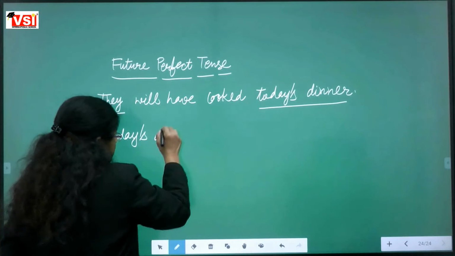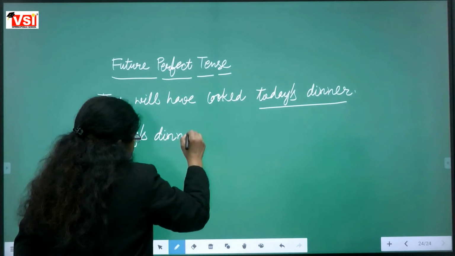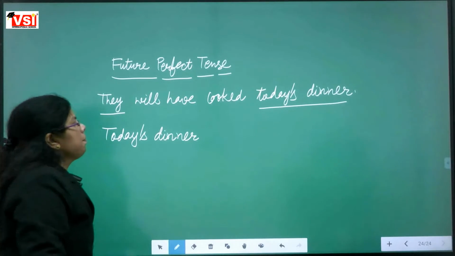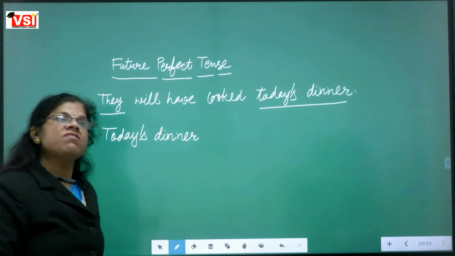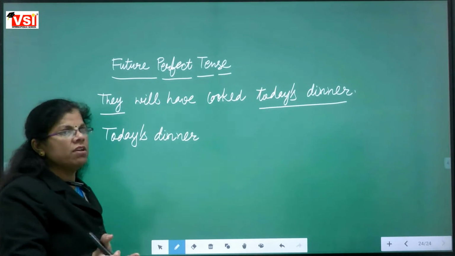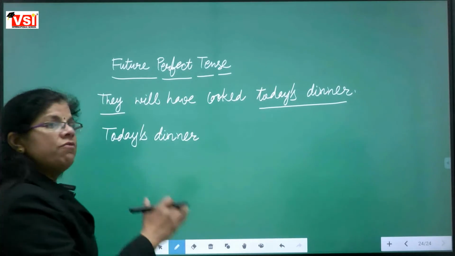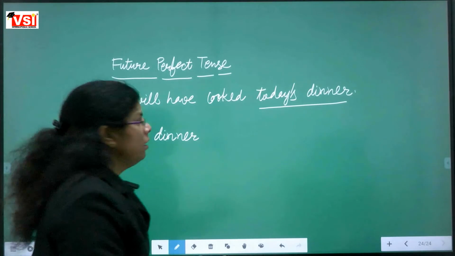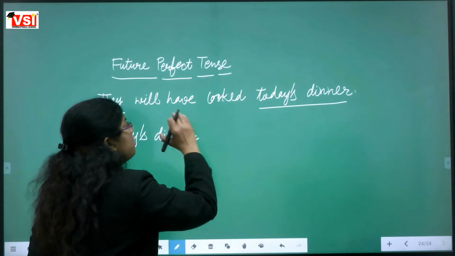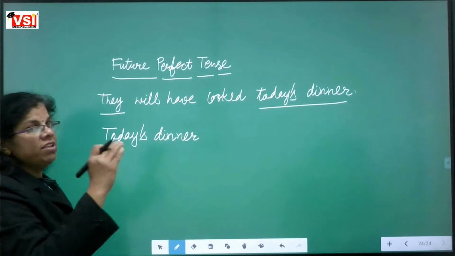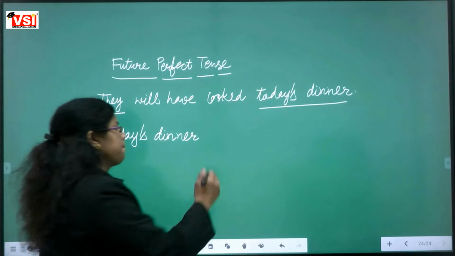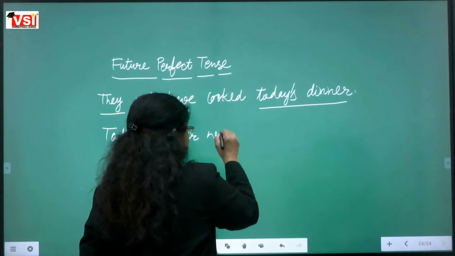Today's dinner. Now see, will have been. As we were using has or have, it was changed into has been or have been. Had was changed into had been. Here also we are having will have. Will have is changed into will what? Will have been.